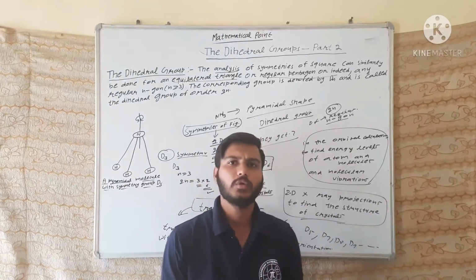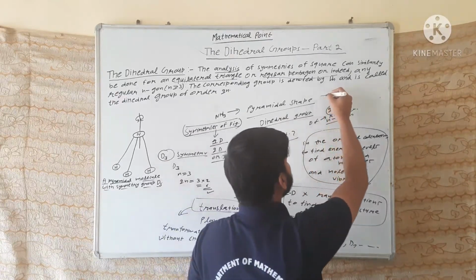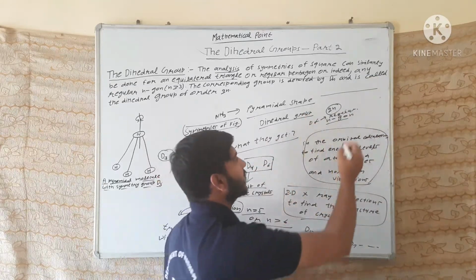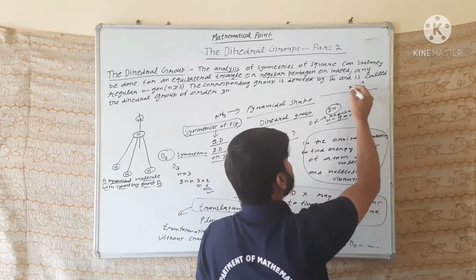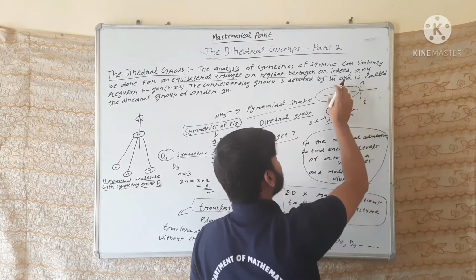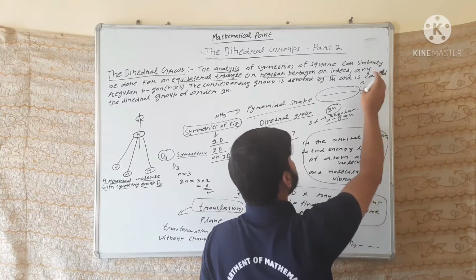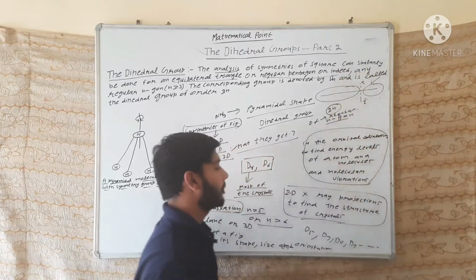Now we are going to define the reflection of a line. If this is a line, we draw a perpendicular bisector on it. This is Q and Q dash. Then this part of the line is the reflection of this part, and this part of the line is the reflection of this part.